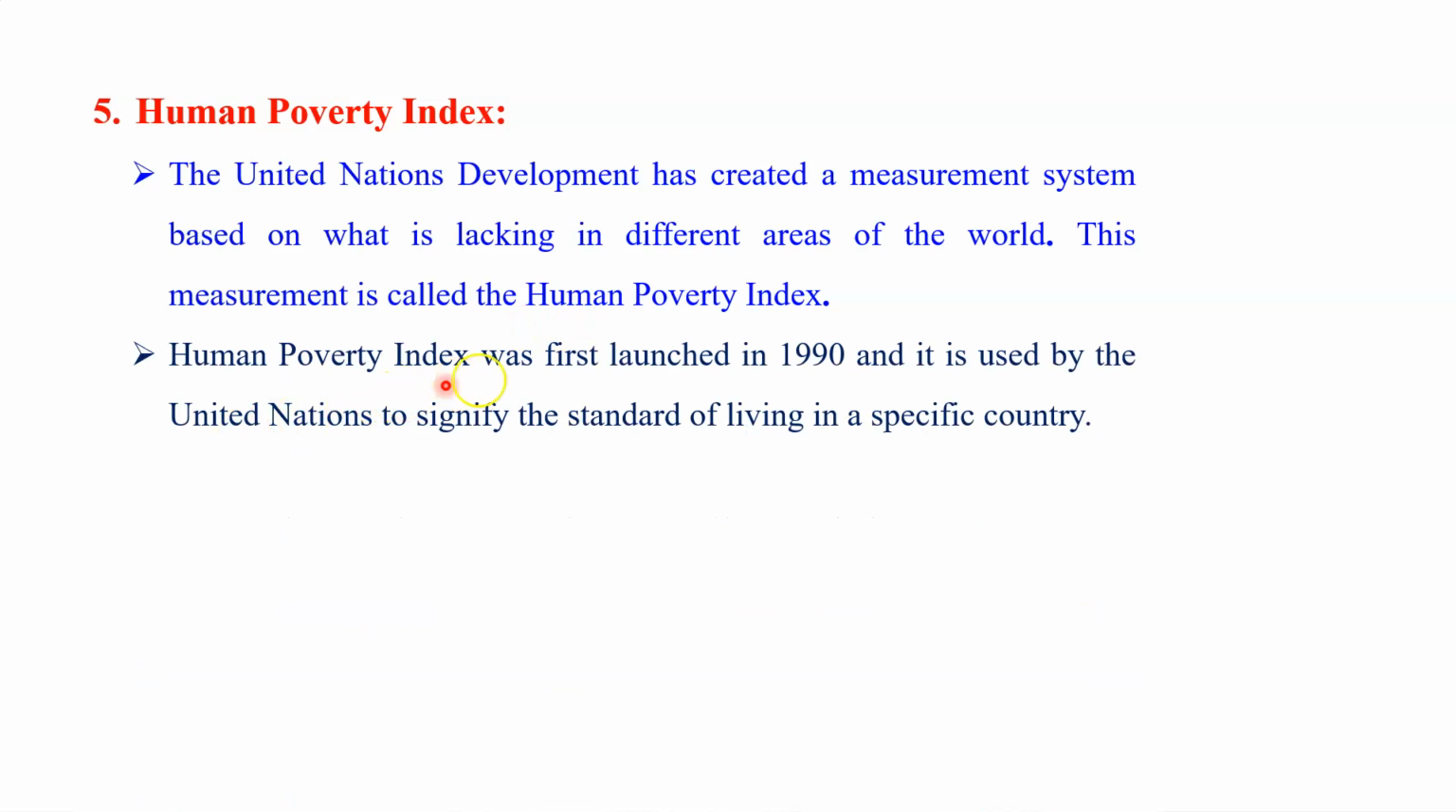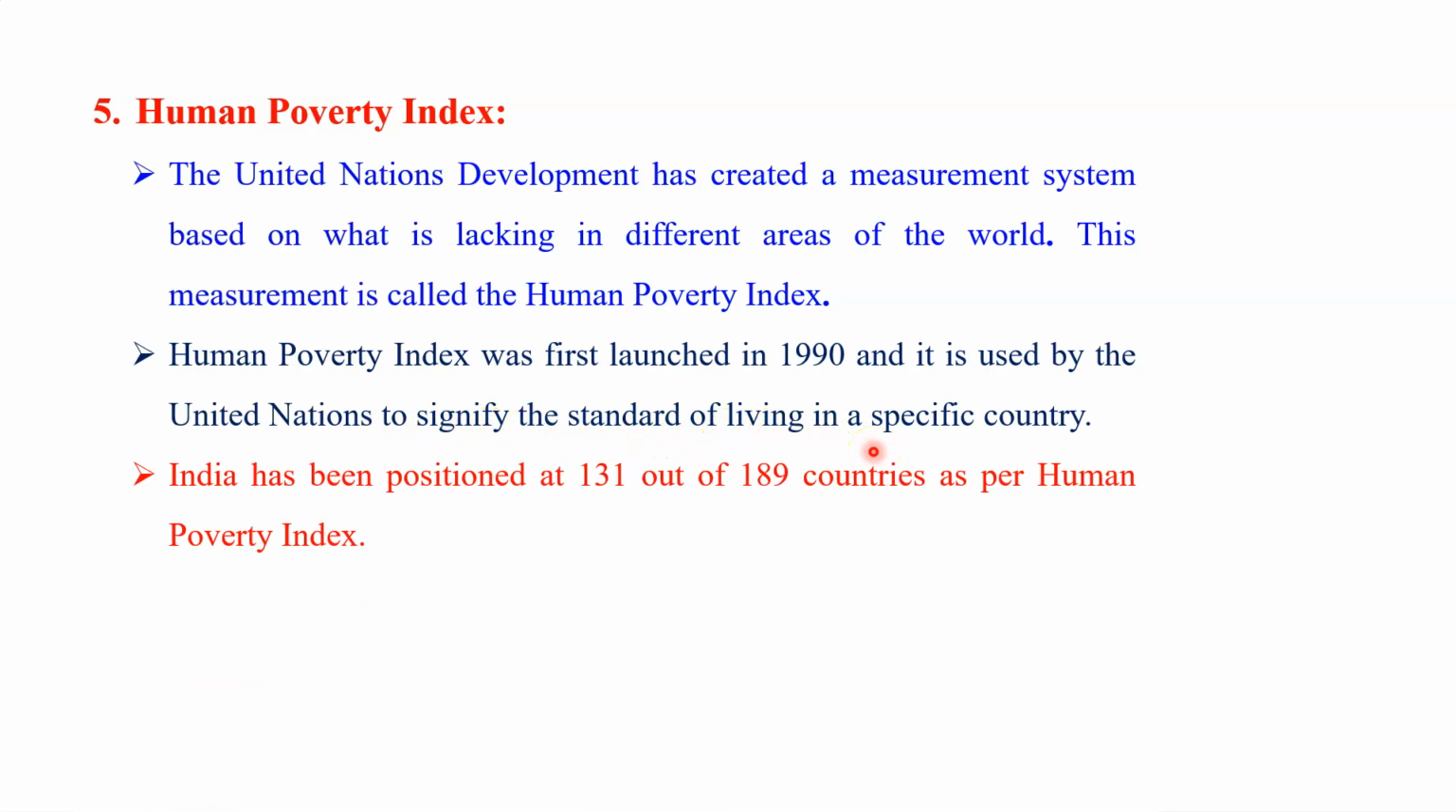See, the Human Poverty Index was first launched in 1990, and it is used by the United Nations to signify the standard of living in a specific country. During the same period, by using this formula, when we calculated the Human Poverty Index of India, the rank was 131 out of 189 countries as per the poverty index. Not too good with respect to India's Human Poverty Index. So it also indicates the status of economic development of that country.